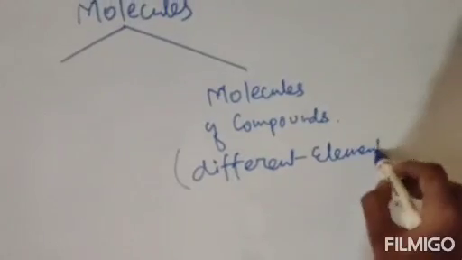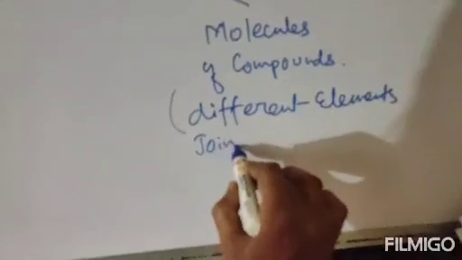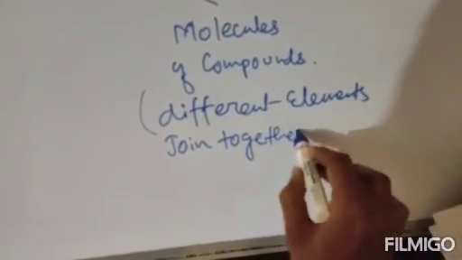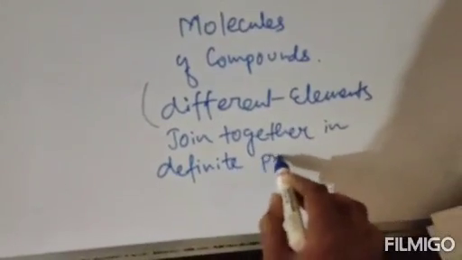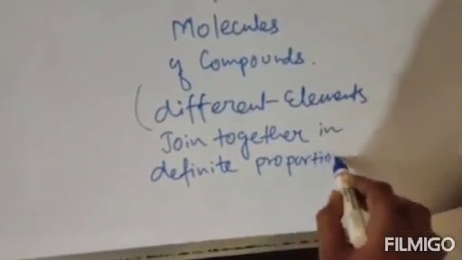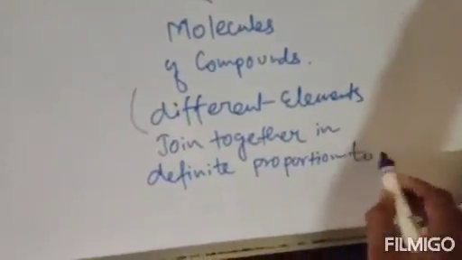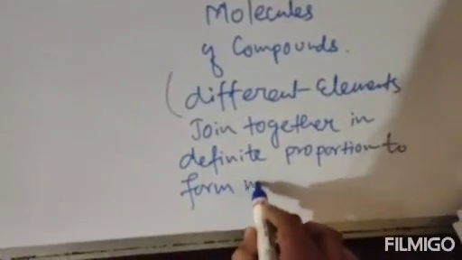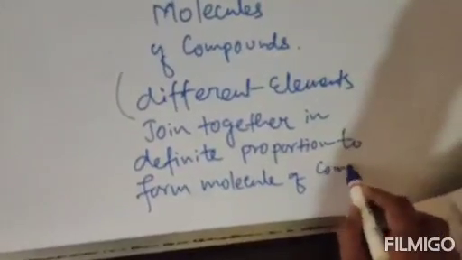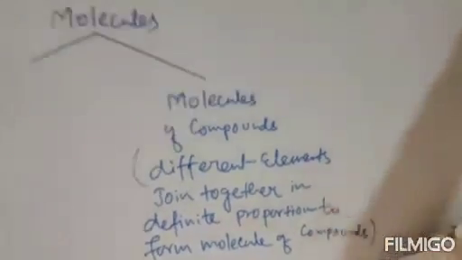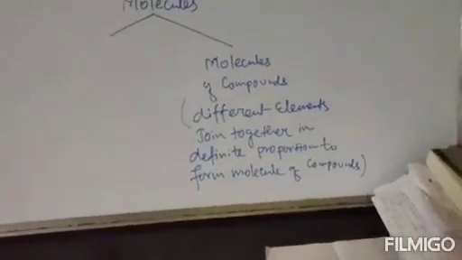That means in molecules of compounds, different elements join together in definite proportion to form molecules of compounds.